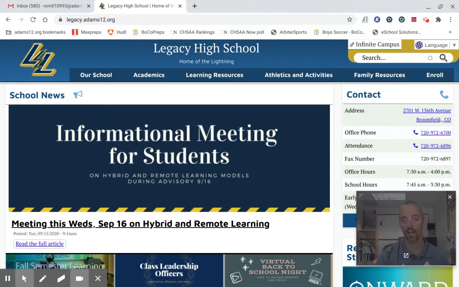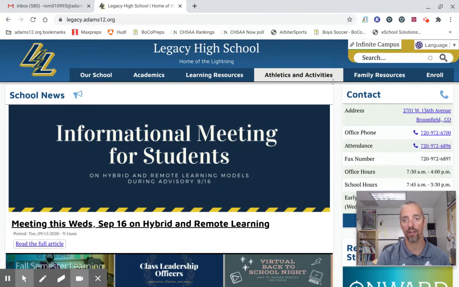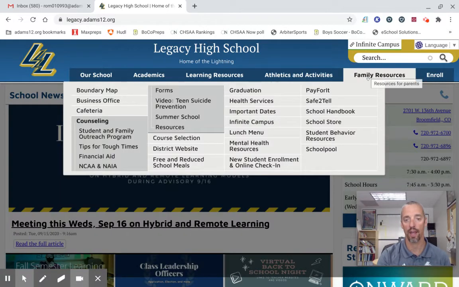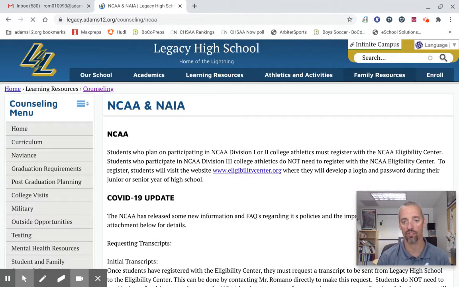So for starters, you should be seeing the Legacy homepage right now. From the Legacy homepage, if you go over here to the Family Resources tab, and in the bottom left, it says NCAA and NAIA. That'll bring you to the Legacy page. It's a page that I'm responsible for creating. The information on here and the resources that are here are things that I have brought to this site.